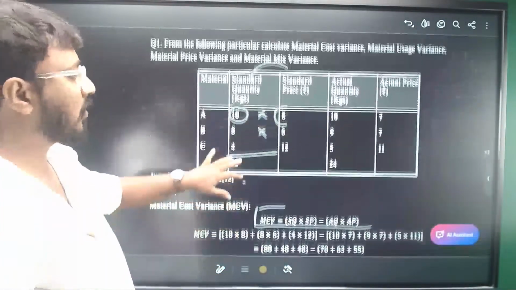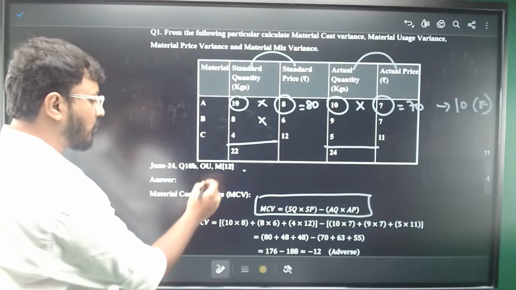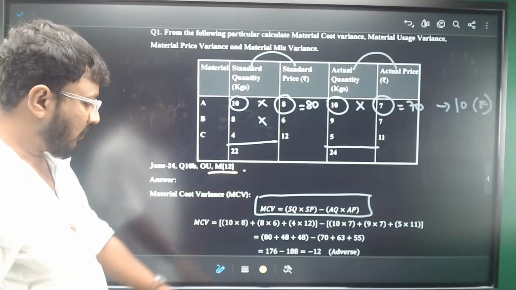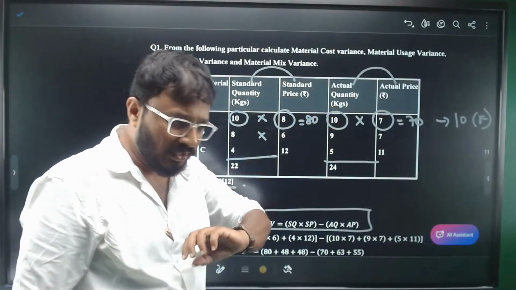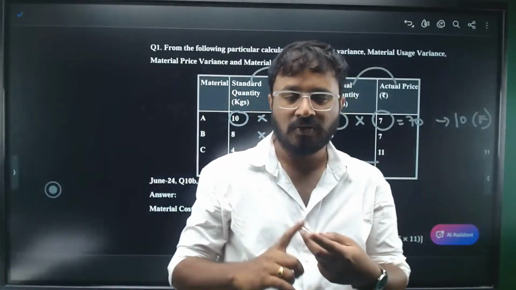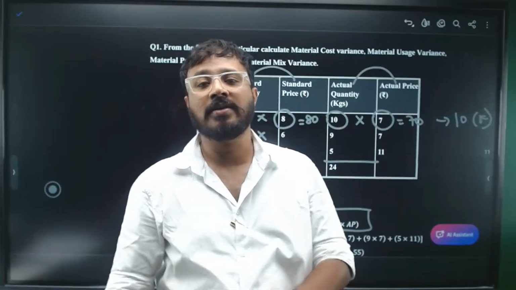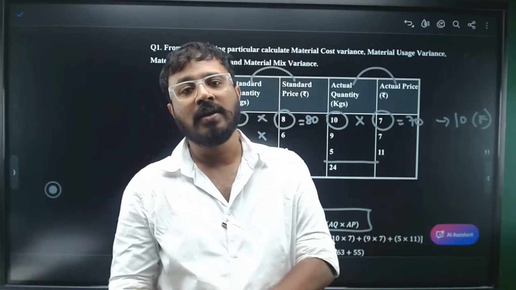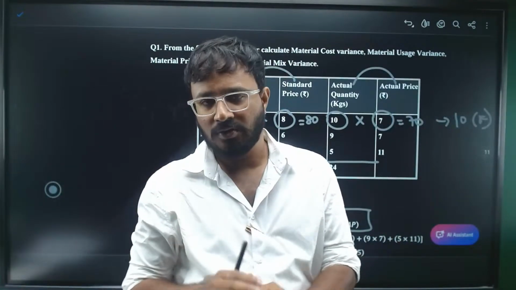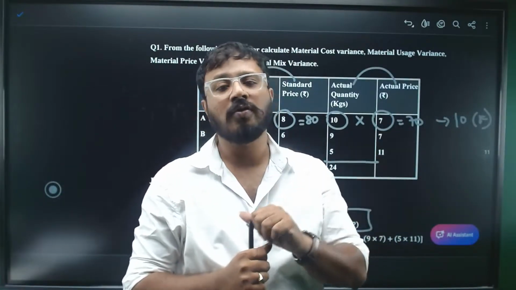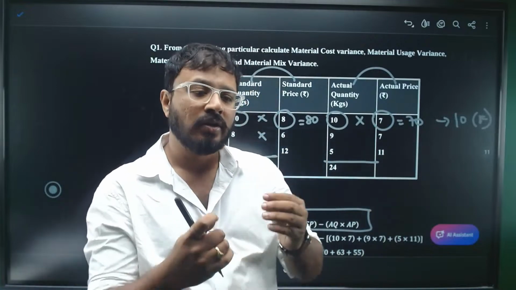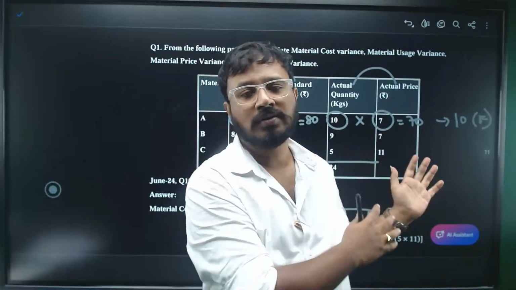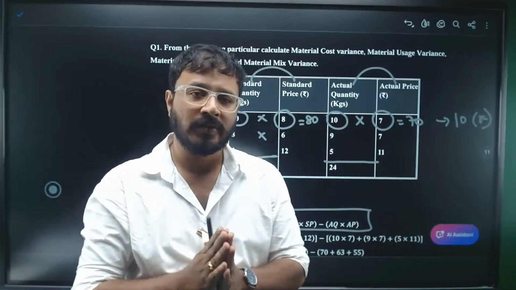Okay, a 12-mark question, which was asked in June 2024. As simple as this, you need to know the formulas. That's why put efforts. First of all, you practice unit 4 and unit 5 well. Please practice well with the formats there. In unit 1 you have theory, so don't worry about it. So you'll get full marks from here. Unit 1, unit 4 and unit 5. You need to put little efforts on these unit 3 and unit 4, right?